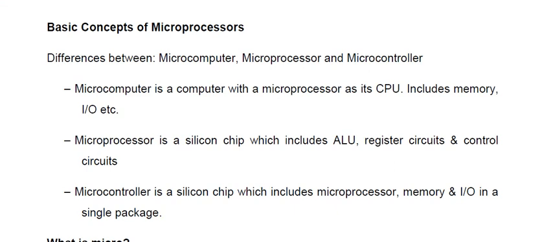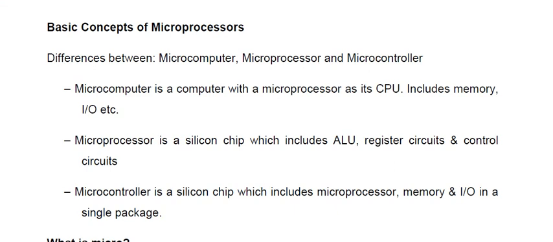Whenever you are considering the basic concept of the microprocessor, please try to understand that a processor is nothing but an electronic circuit that will be used to perform some operation, some process. Generally consider these three terms: microcomputer, microprocessor, and microcontroller.